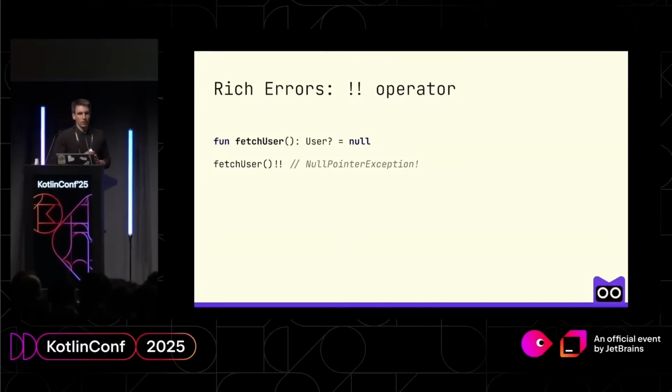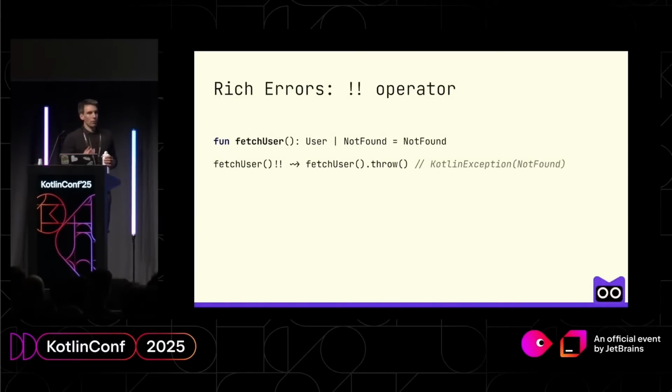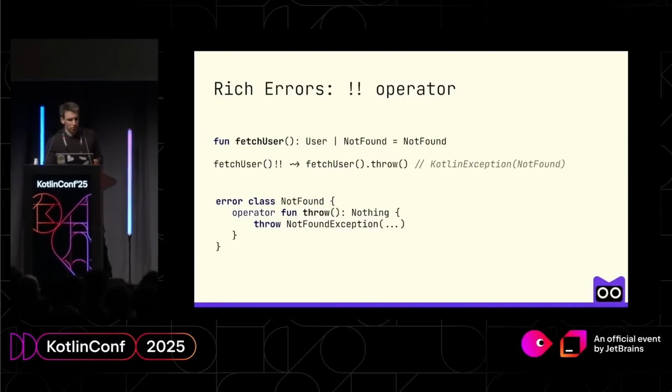The next operator that we have for nullable types is double bang. And what happens when we have a nullable type and invoke a double bang on it? We have a null pointer exception. And a similar situation is going to happen with rich errors. If we have a rich error, we just replace this double bang with the .throw method, which can throw a specific exception. By default, it will throw something like a Kotlin exception and will tell the user that it's a not found object. But also, it will be possible to override this throw operator if you want to throw a specific exception in your case. So very easy.